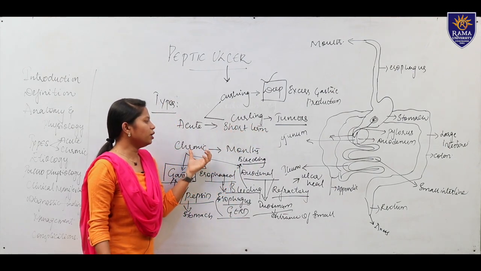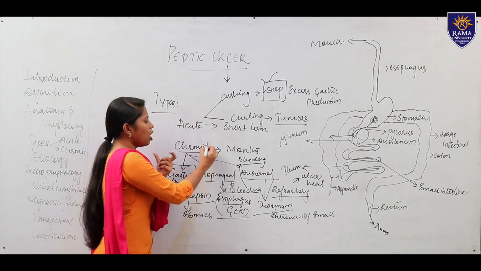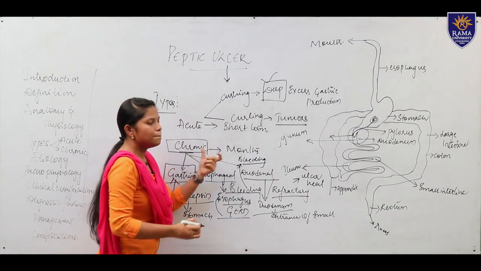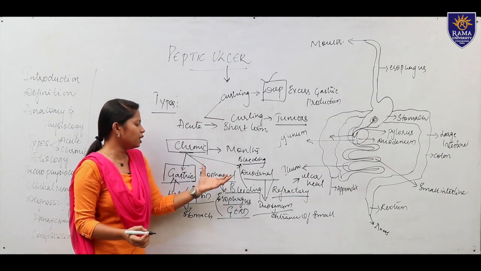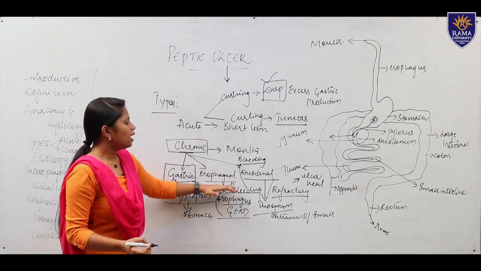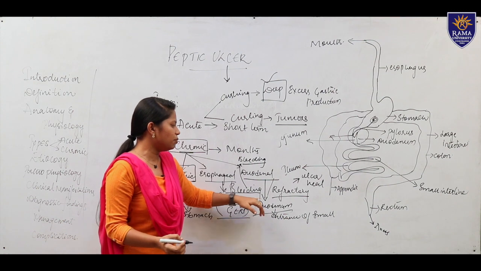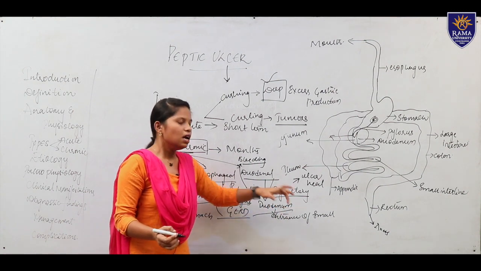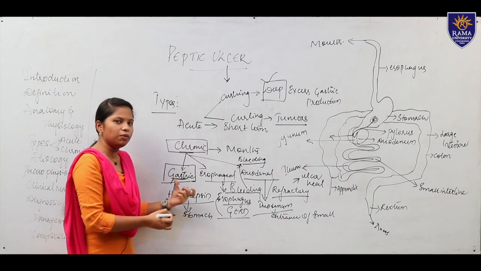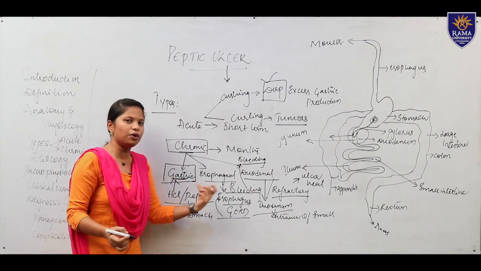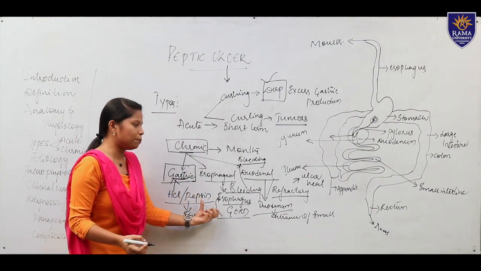Then we have chronic. Chronic is a long term period which will take months for the patient to recover. Here we have different types: gastric ulcer, esophageal ulcer, duodenal ulcer, bleeding ulcer and refractory ulcer. The gastric ulcer occurs within the stomach due to excessive production of HCl and pepsin.